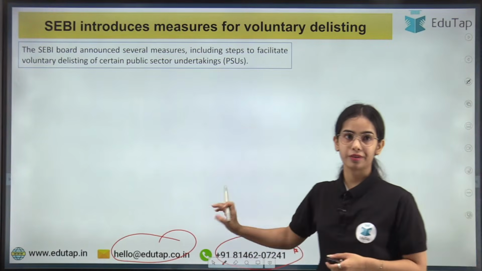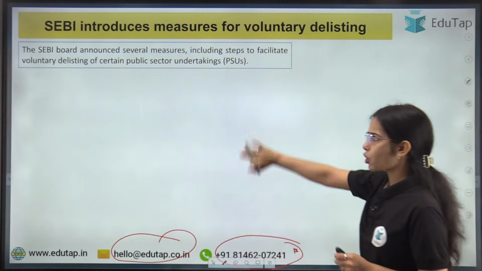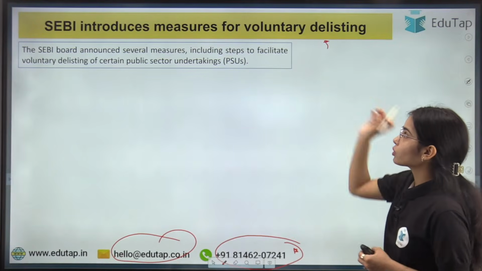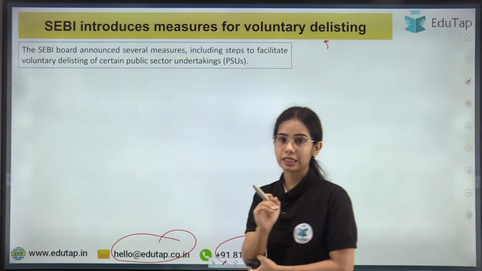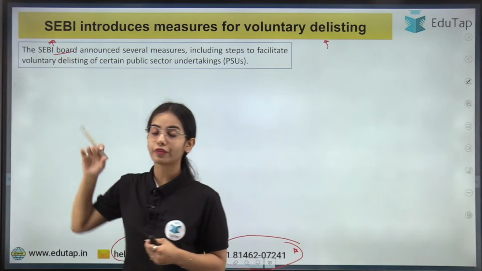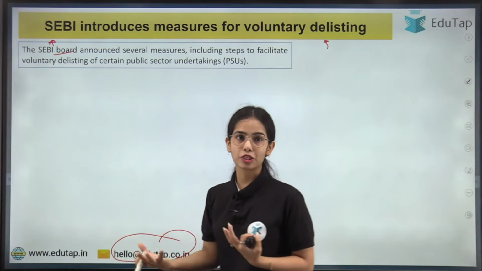Right now, focus here. So Sebi introduced measures for voluntary delisting. Okay. So small topics are this. We have to do 2 more topics now. So Sebi has allowed the voluntary delisting. So let's get started. The Sebi board, that is the Securities and Exchange Board of India, the board meeting happened, and in that board meeting there were multiple decisions that were taken.